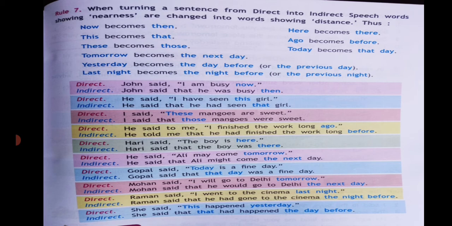So let's see. I'll read all this to you because each has a different meaning. John said, "I am busy now." John said that he was busy then. Now becomes then.